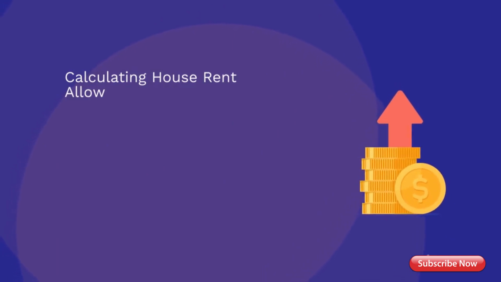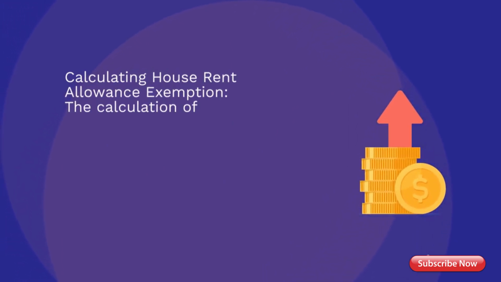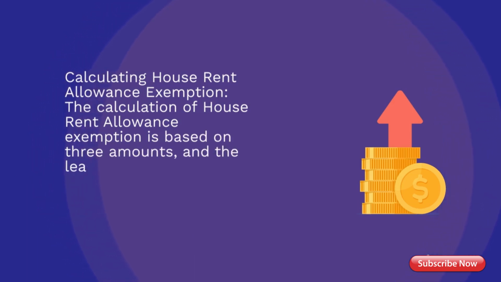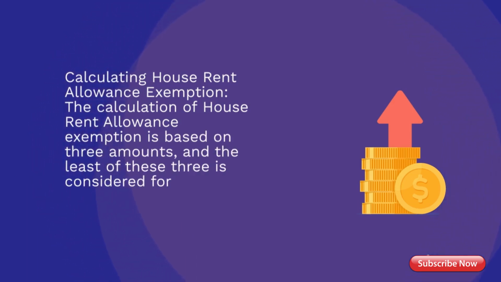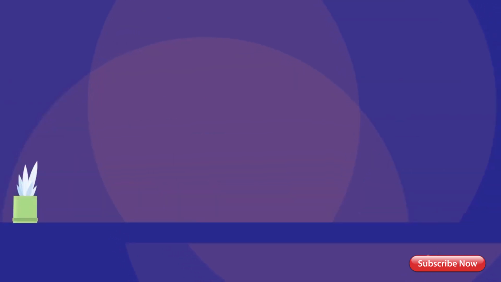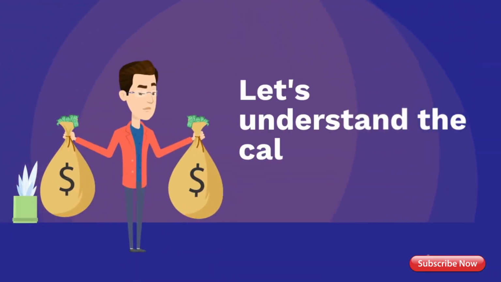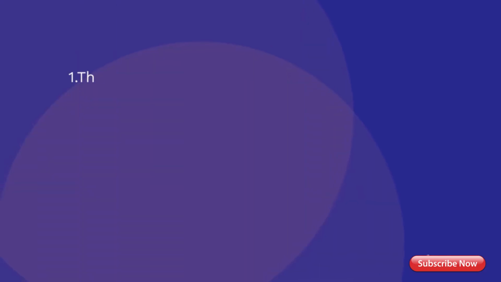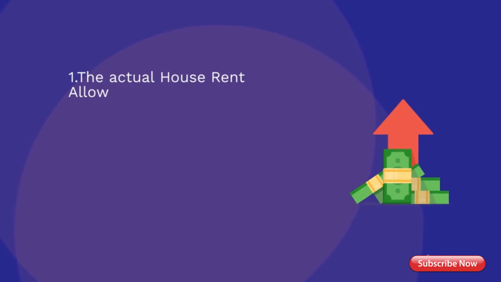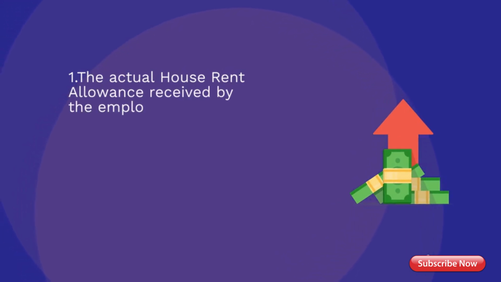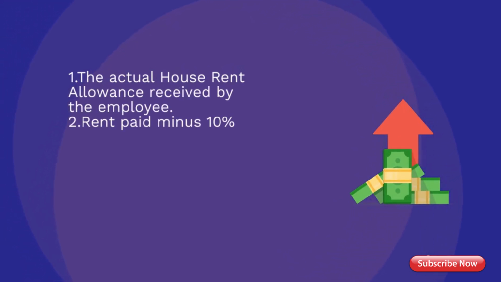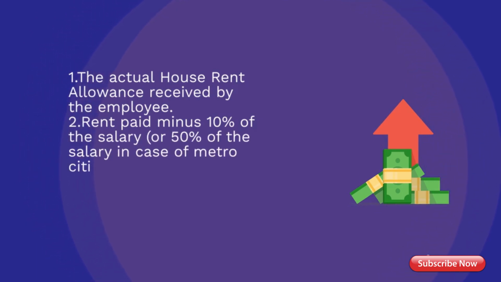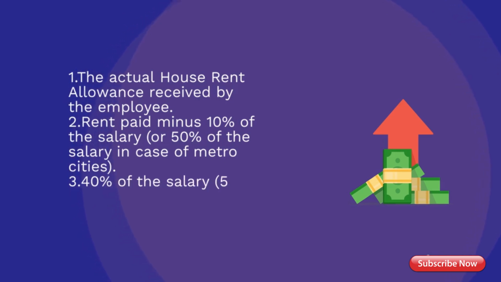Calculating house rent allowance exemption. The calculation of house rent allowance exemption is based on three amounts, and the least of these three is considered for exemption. Let's understand the calculation method. 1. The actual house rent allowance received by the employee. 2. Rent paid minus 10% of the salary, or 50% of the salary in case of metro cities. 3. 40% of the salary, 50% in the case of metro cities.